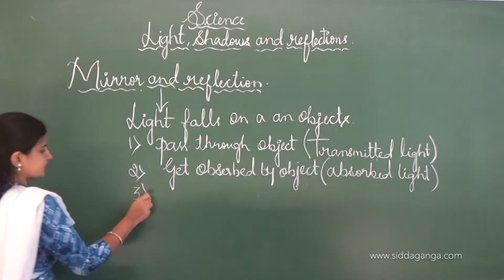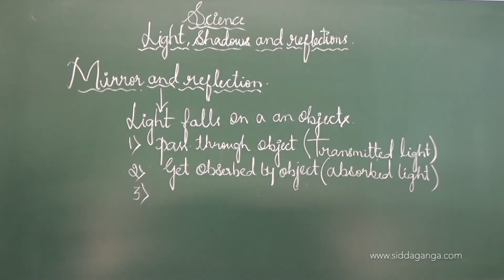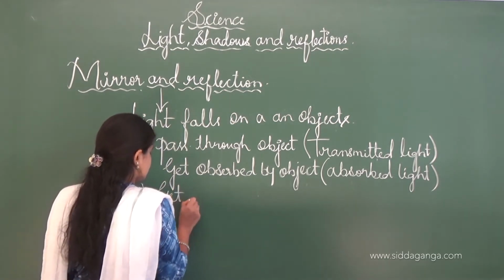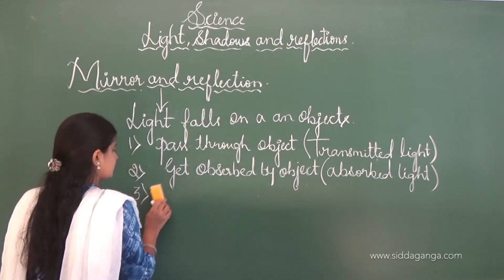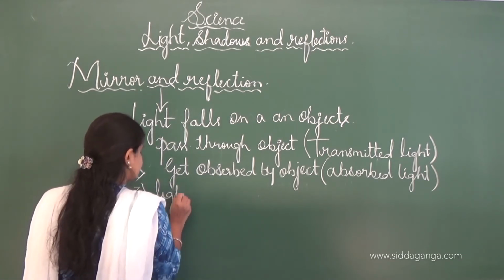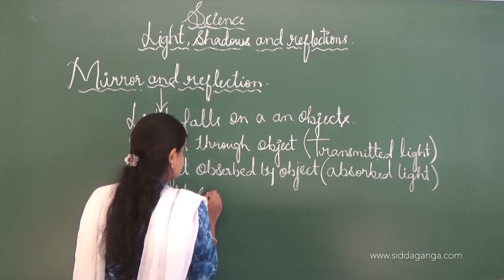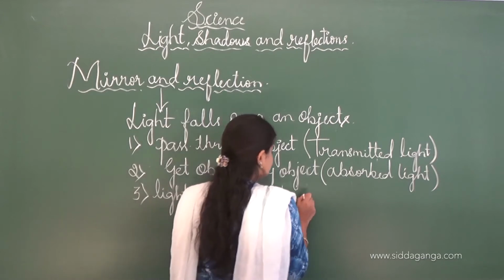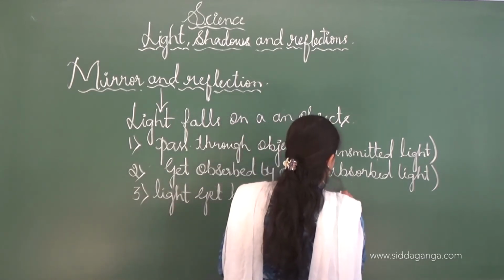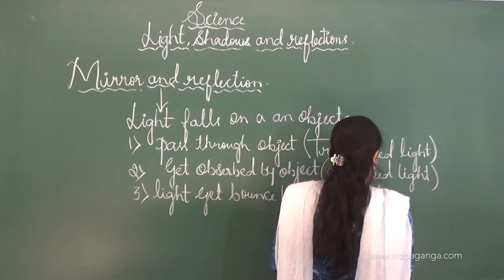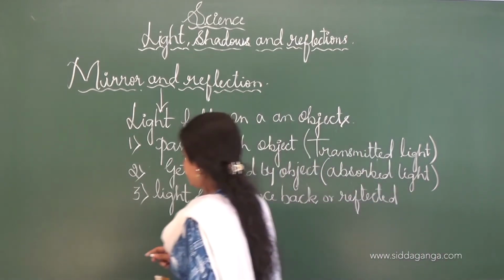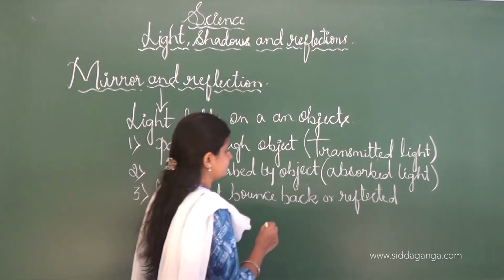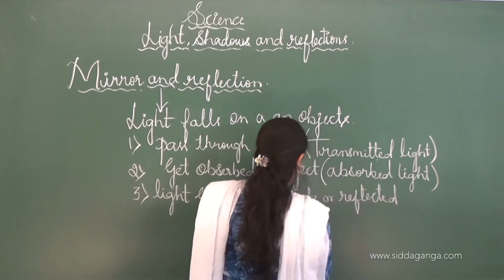And the third condition is if the light gets bounced back or reflected, then it is called a reflection of the light, or the reflected light.